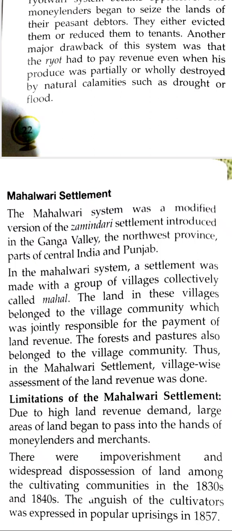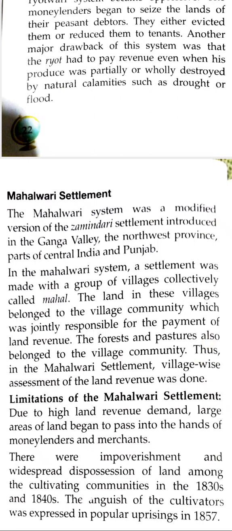Thus, in the Mahalwadi system, village-wise assessment of land revenue was done. So not a person was responsible for paying land revenue to the British, but a group, right? And in this group also, the headman of the village was responsible to collect all the revenue and pay it to the English East India Company.